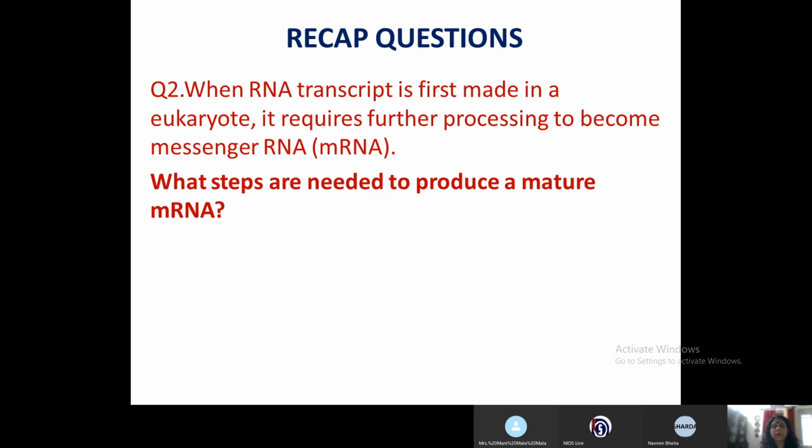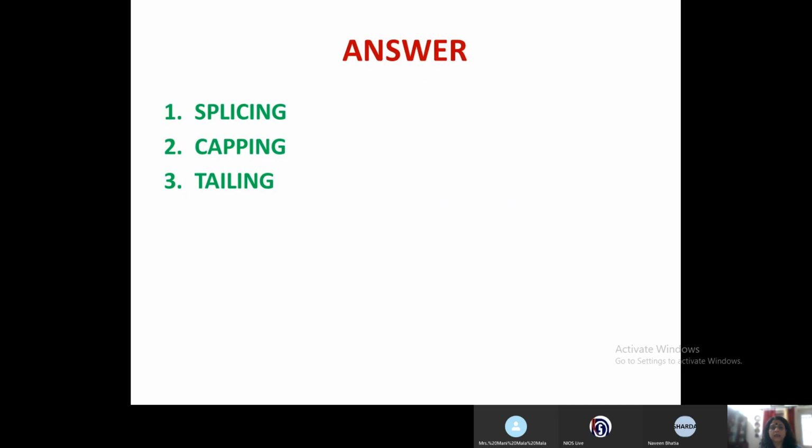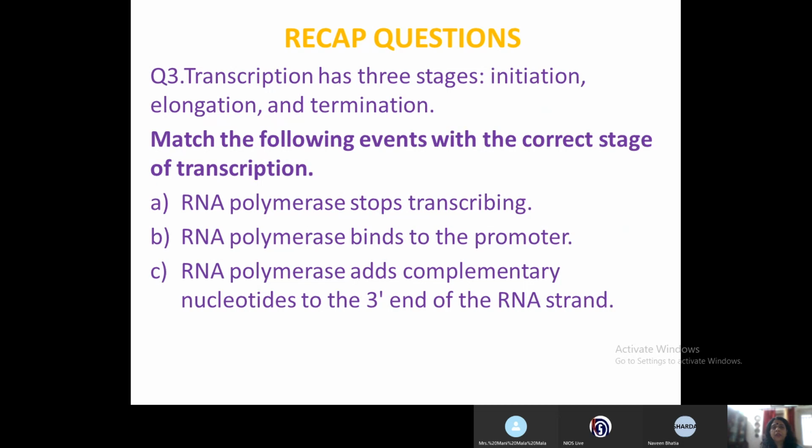And recap question 2. What steps are needed to produce a mature RNA? So we just studied the three processes which are required to produce the mature RNA. They are splicing, capping and tailing. Okay. Now recap question 3 is match the following events.